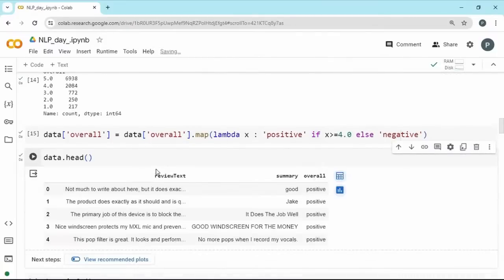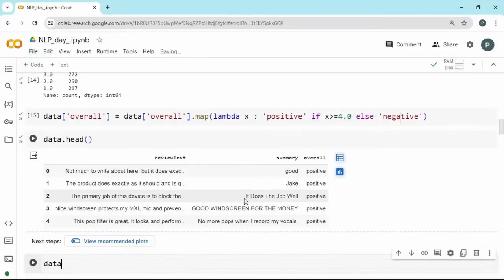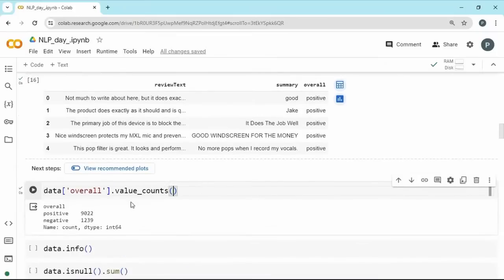the overall now has positives and negatives. And if you look at the overall dot value counts, we'll be getting nearly 9,000 rows of positive data and 1,200 negative. And we can clearly see that there is an imbalance, which may result in less accuracy of the model performance.